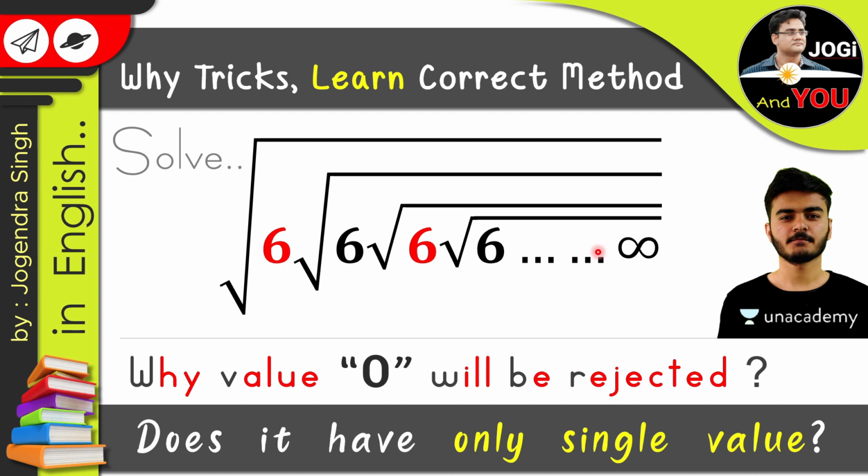In this video, we will solve an important question which is a nested radical infinite series. Here we have 6 in the form of nested radical signs, or we can say root 6 under root 6 under root 6 till infinity.